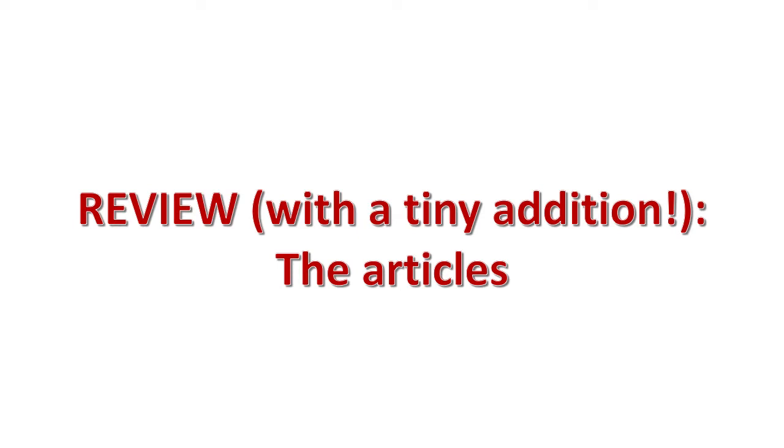Before we start, I'm just going to remind you of what articles are, right? We talked about nouns, which are the words that we use to talk about the things of the world, right? Things both abstract and concrete, like the professor or the apple, the student, right?